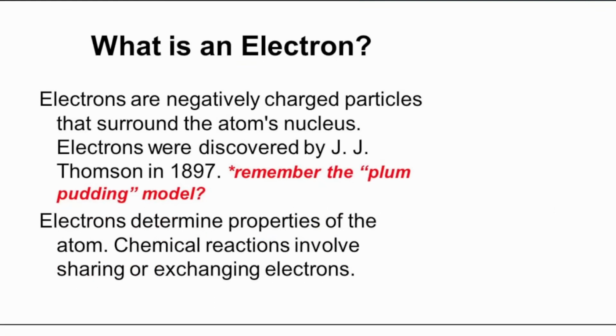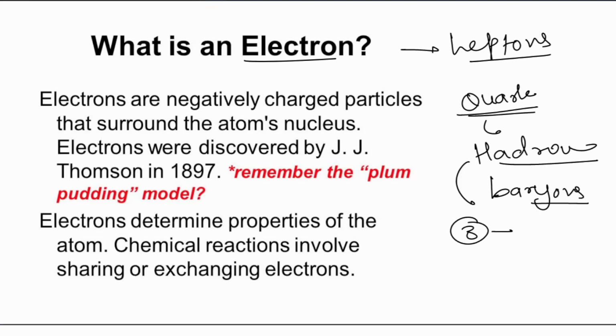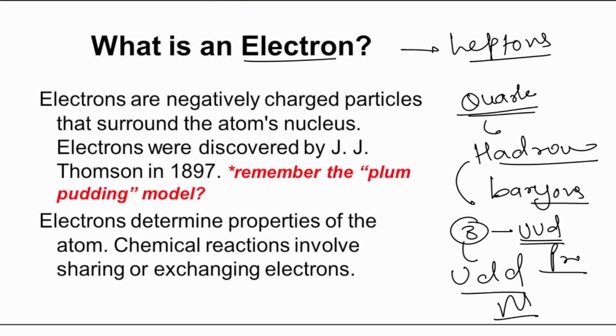And now we come to the electrons. Electrons are leptons. And what is made up of quarks? Particles made up of quarks are usually hadrons or baryons. Hadrons have three quark particles. Just now we saw up, down, up for a proton, and down, up, down for a neutron. So all of these are hadrons. We'll see this later. But now we eliminate quarks altogether from this discussion. We focus on the leptons, that is the electron.